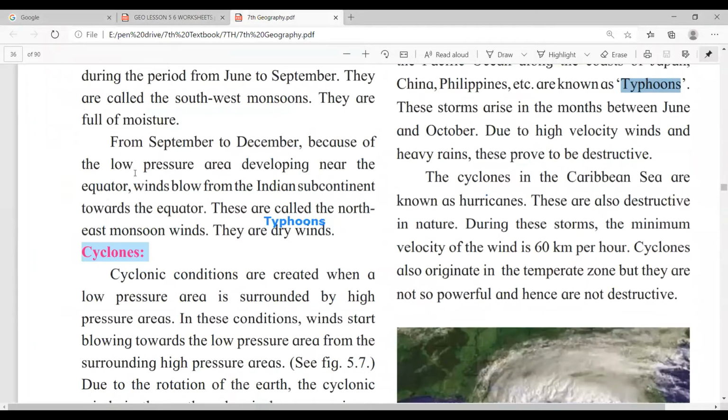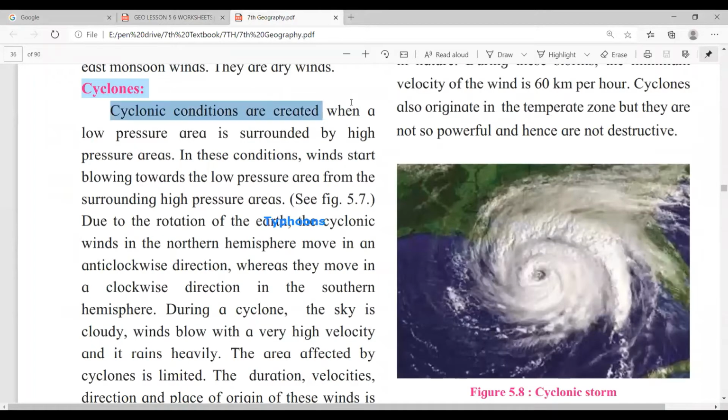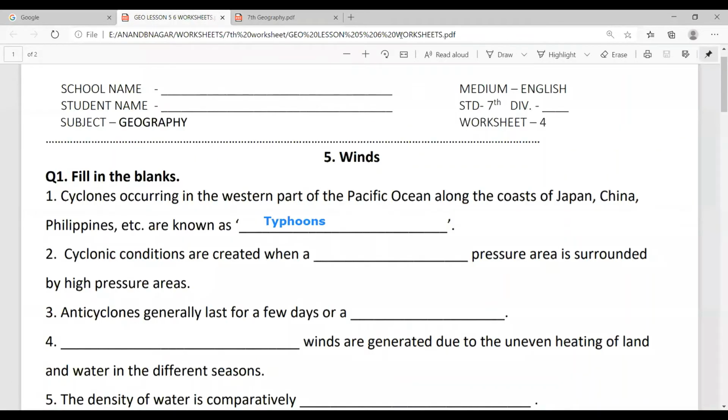Cyclonic conditions are created when a low pressure area is surrounded by high pressure areas. Okay, this is the sentence, and the answer is low. So we can write it here: when a low pressure area is surrounded by high pressure area. Answer is only low. Okay. Next,